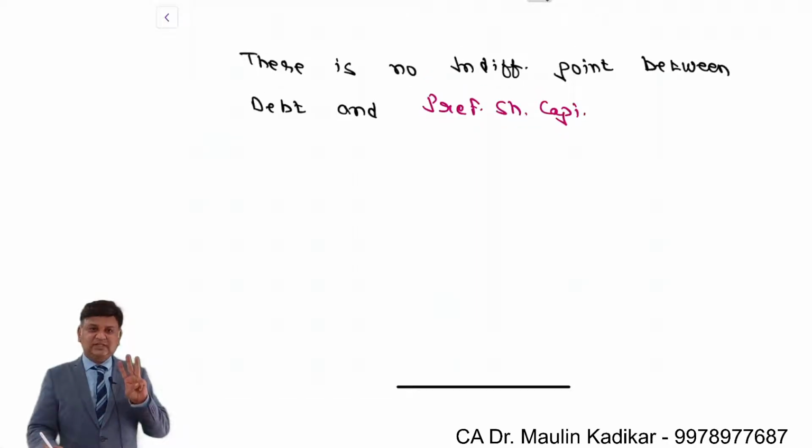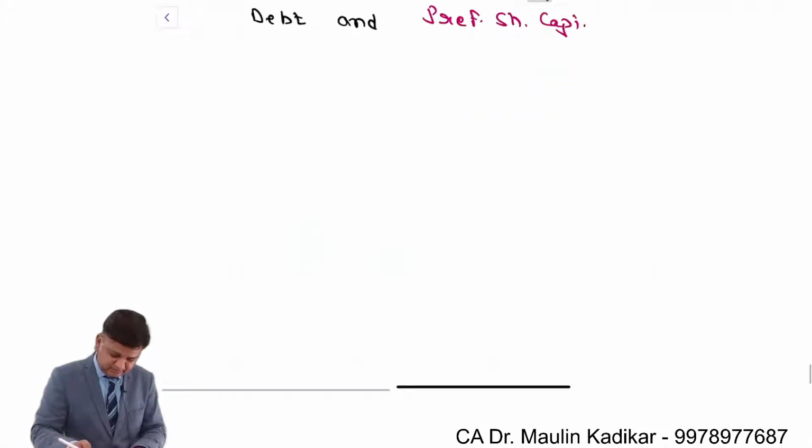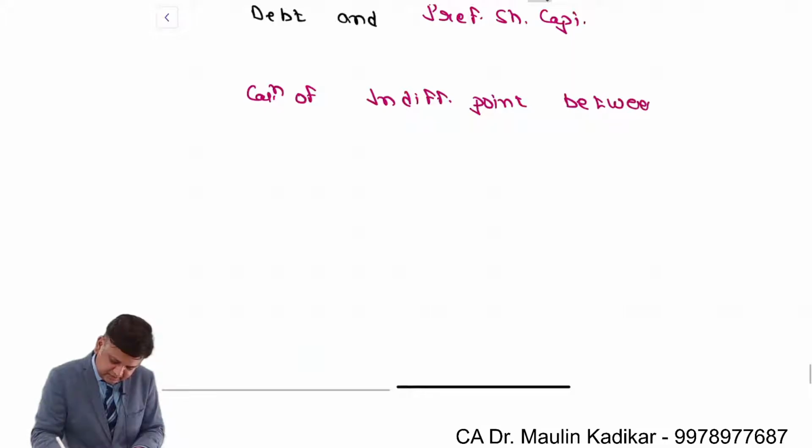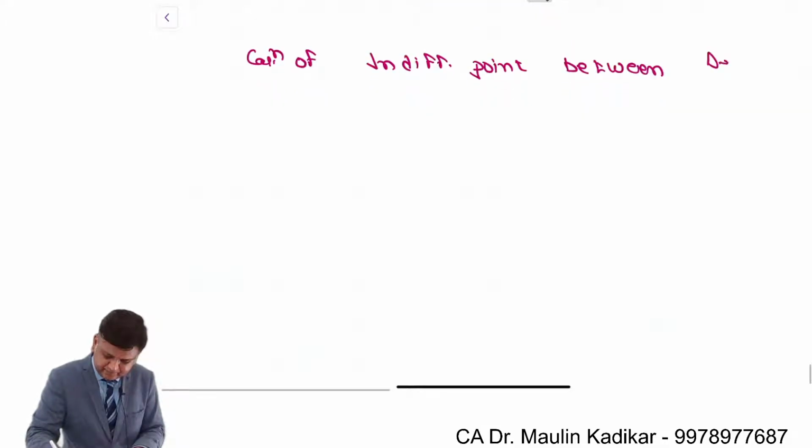Now between first and the third, let us see how to calculate the answer. Heading, write down: calculation of indifference point between debt and common.